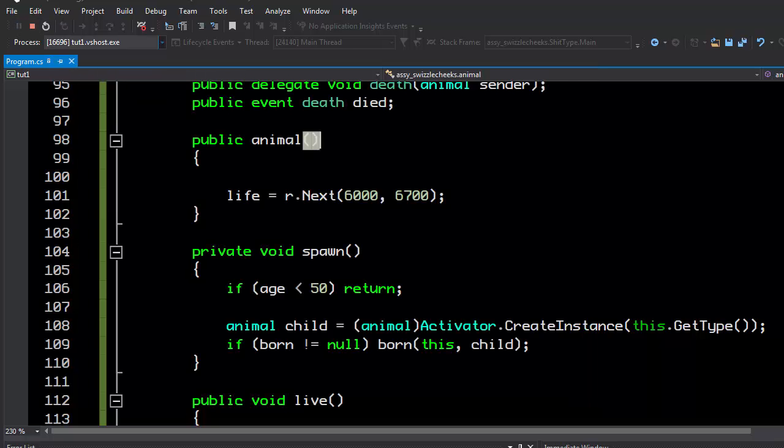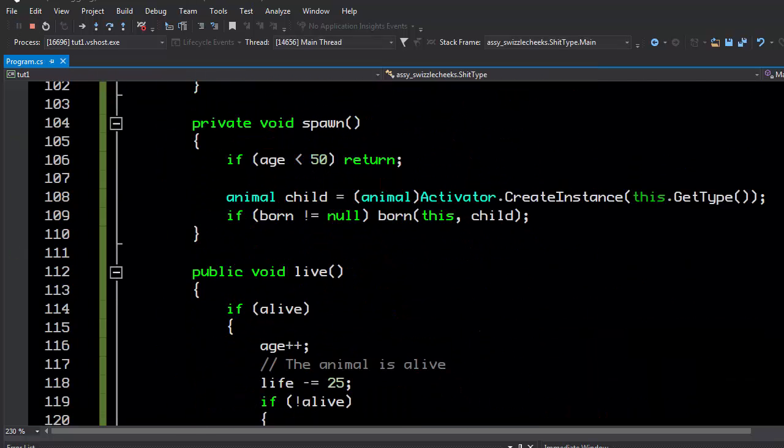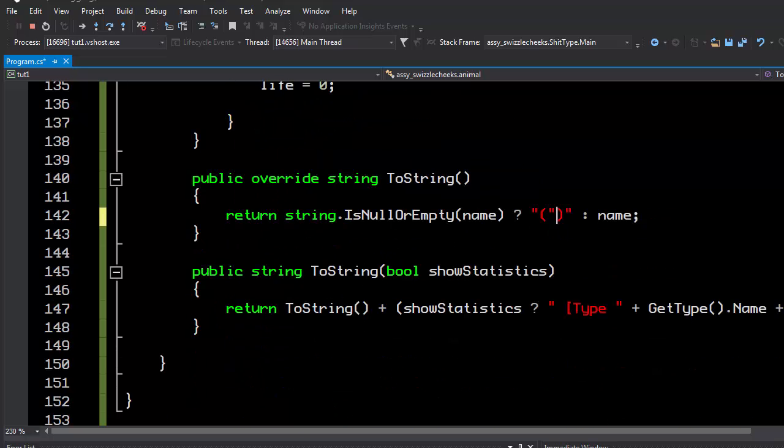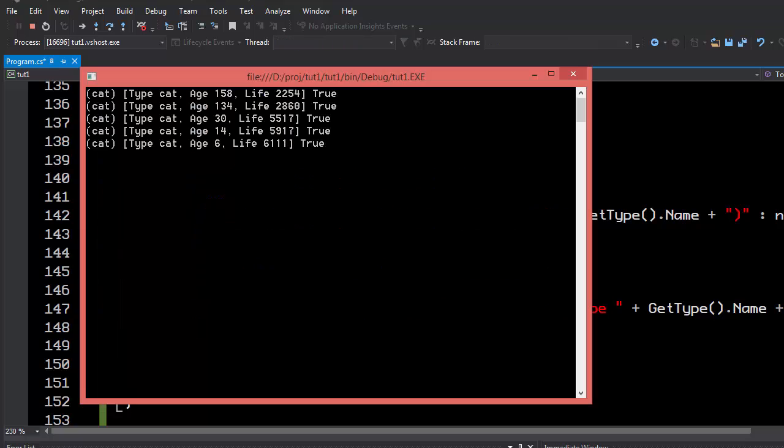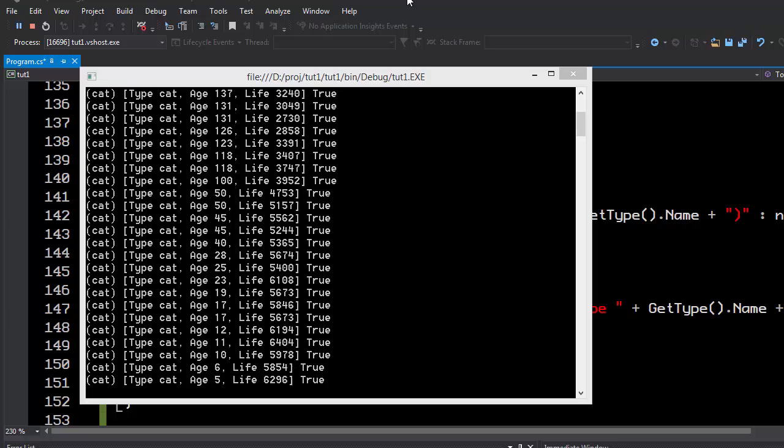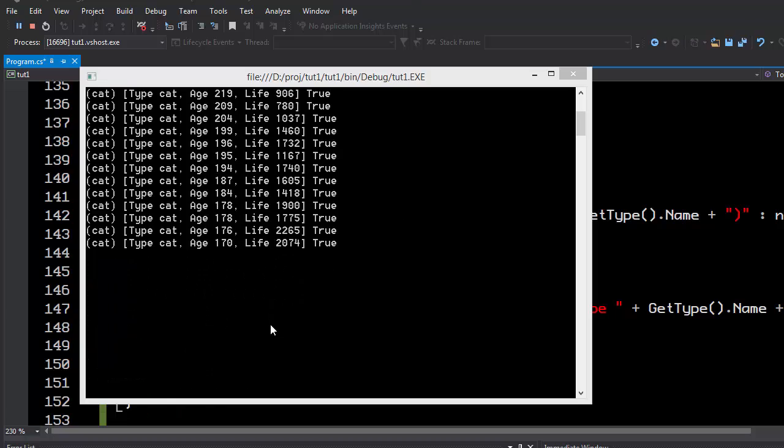Let's pause this, actually. And that's just down here. That's hard-coded to be animal. So let's just replace that with GetType().Name. And now it's actually going to return the name in the future. See? Alright, sorry, someone called. So yeah, as you can see here, now we have a whole world of cats going on.